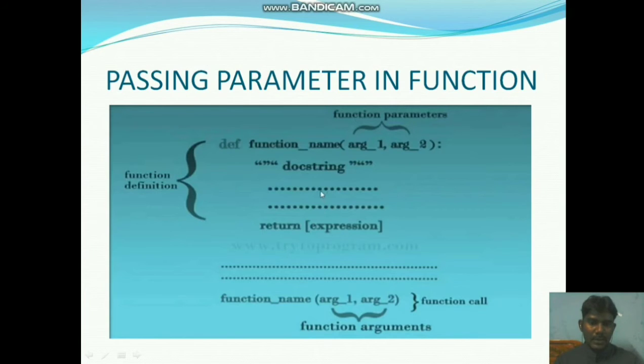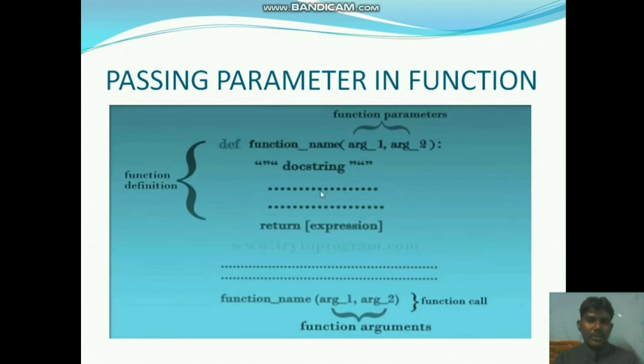The first argument's value passes to the first parameter, the second to the second. This is the way to call a function and pass parameters in a function.